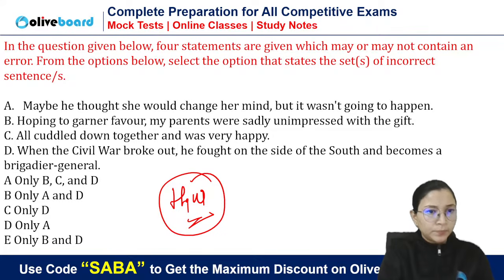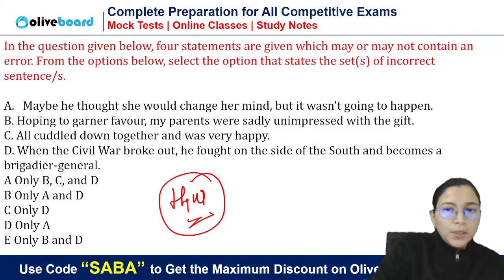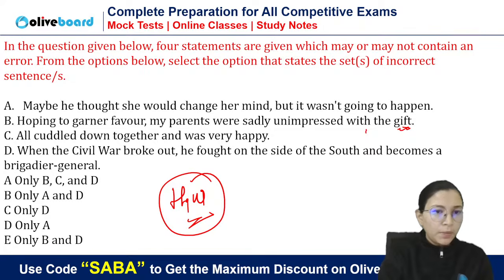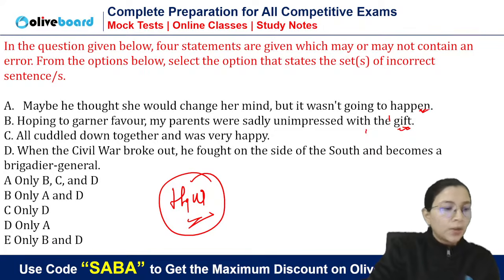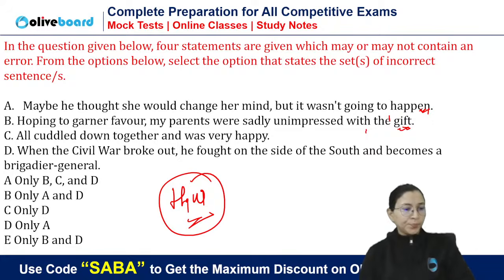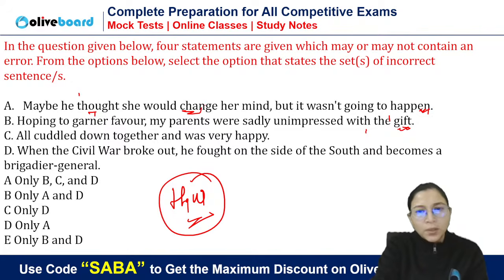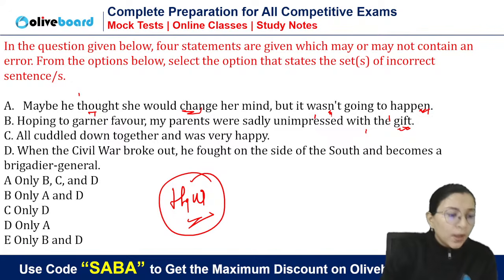A means BCD. Okay. Tell me what is wrong in A. What is wrong in B statement? First of all, tell me what is wrong in B. A is correct. Maybe he thought she would change her mind, but it was not going to happen. So he thought, past tense, she would change her mind, past tense. It was not going to happen. It is correct. Okay. Very good.